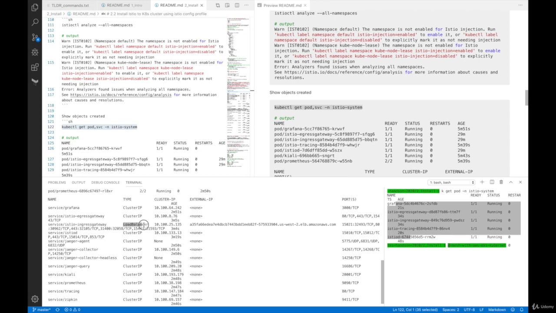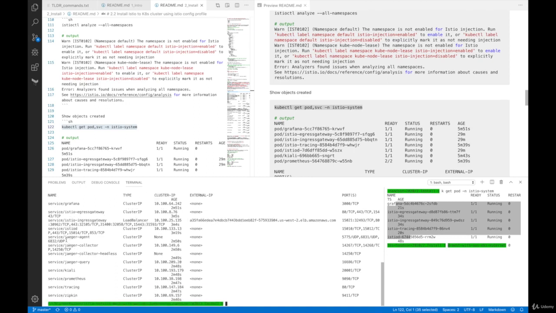Type is LoadBalancer, and there's already an external IP. This is the public DNS of the AWS load balancer. If you're using AWS EKS for this demo, you will see this DNS; if you're using a local Kubernetes cluster like Minikube, you're only going to see a local private IP address. So this is good, the public load balancer is already created.